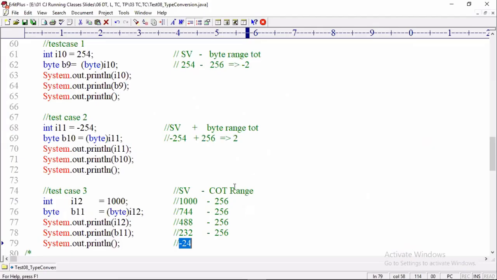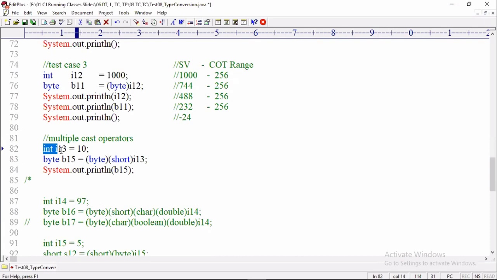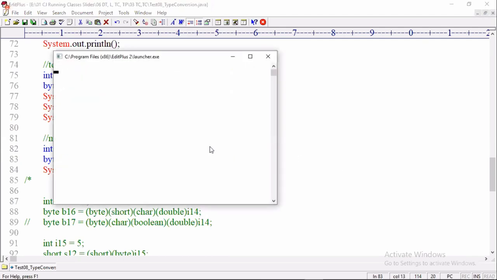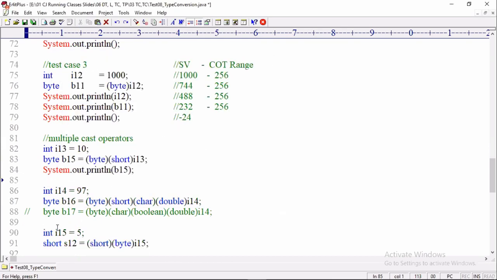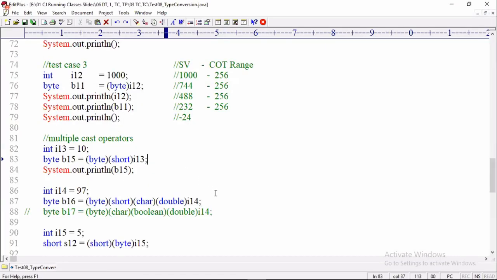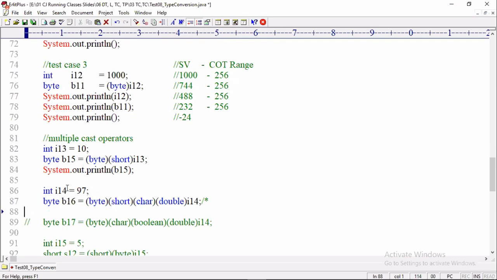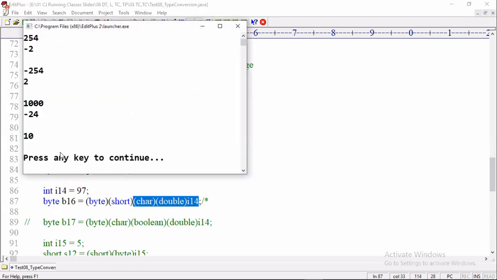Let us check all these points in the system. Multiple cast operators. Tell me, any problem here? Int to short possible, short to byte possible, byte to byte assignment possible. Compiled successfully, executed successfully. We are getting the value 10. The next one, I am taking 97 now with char. Possible, no problem. Compiled successfully. Finally 97 only will come.